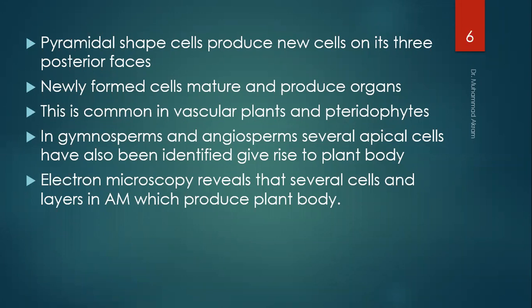It means that the apical cell theory cannot be applied here. When electron microscopy was used, several cells and layers were identified in the apical meristem, which is the main source for the production of the whole plant body.